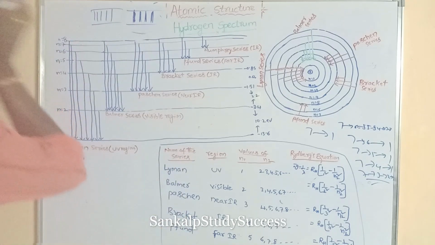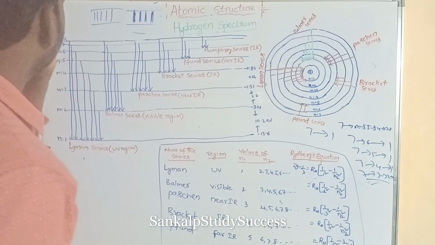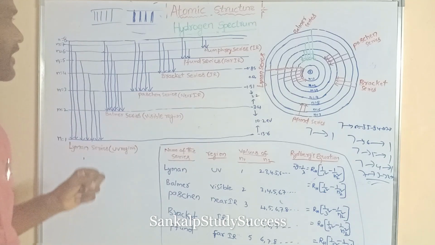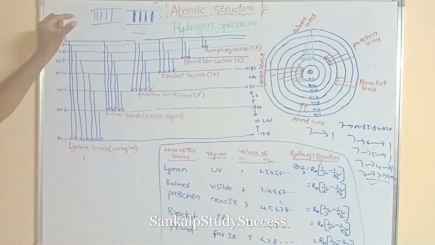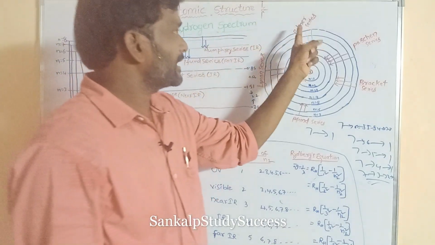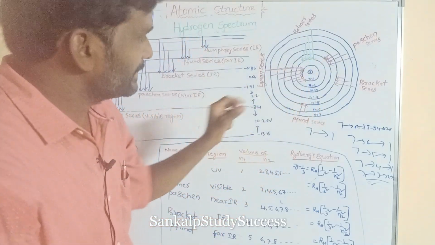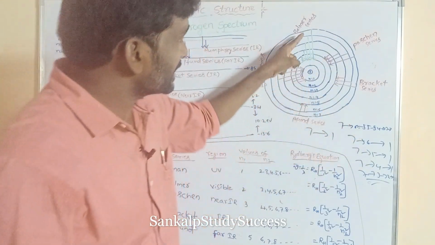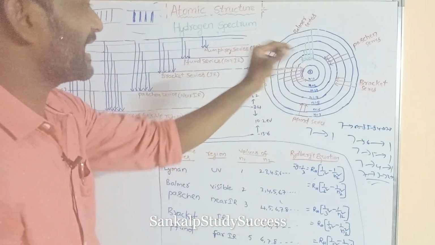Listen to me. Here spectral lines are observed. What is obtained when the excited electron comes back to the lower energy level by emitting energy, indirectly or in several steps, in the form of radiation? That radiation is light.